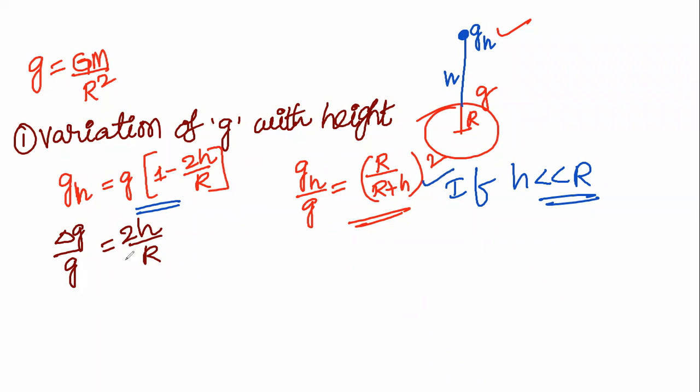Which formula do we have to use? If h is much less than the radius of the Earth, we have to use this formula. Then delta g by g is equal to 2h divided by r. This is the formula to calculate the change in acceleration due to gravity due to height.